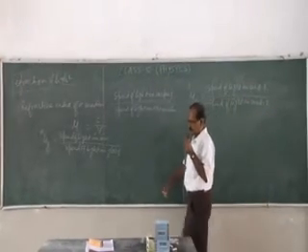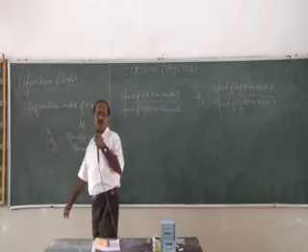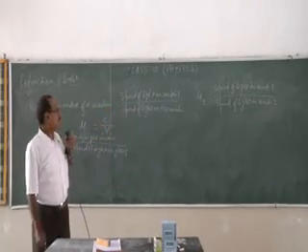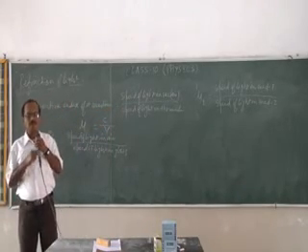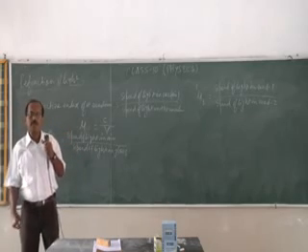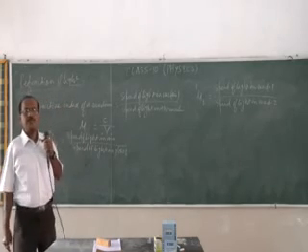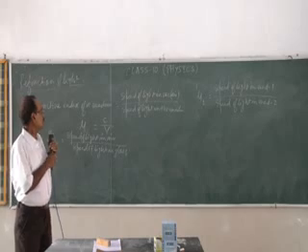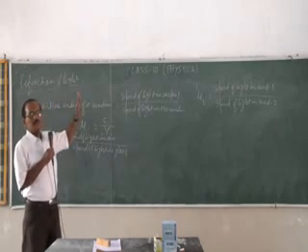Now again, other way also we can define the refractive index of a medium by using the ratio of speed of lights. The refractive index of a medium can be defined as the ratio of